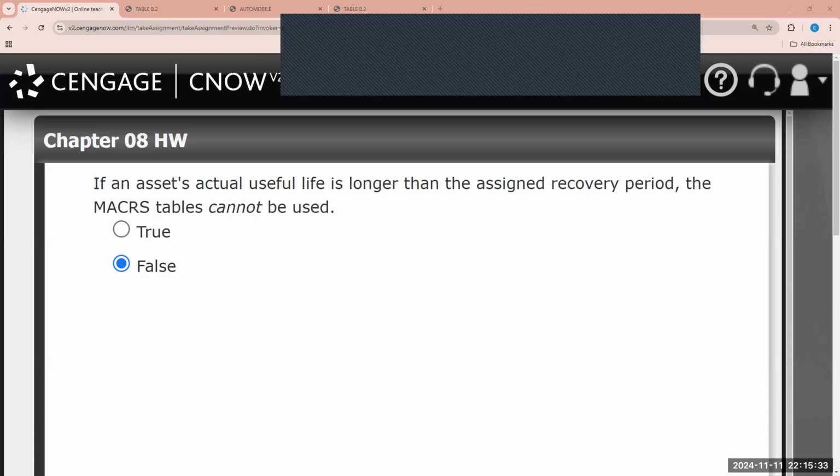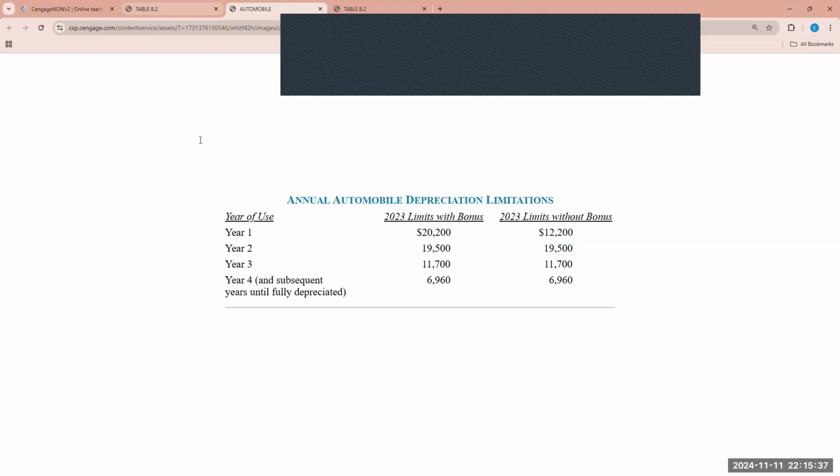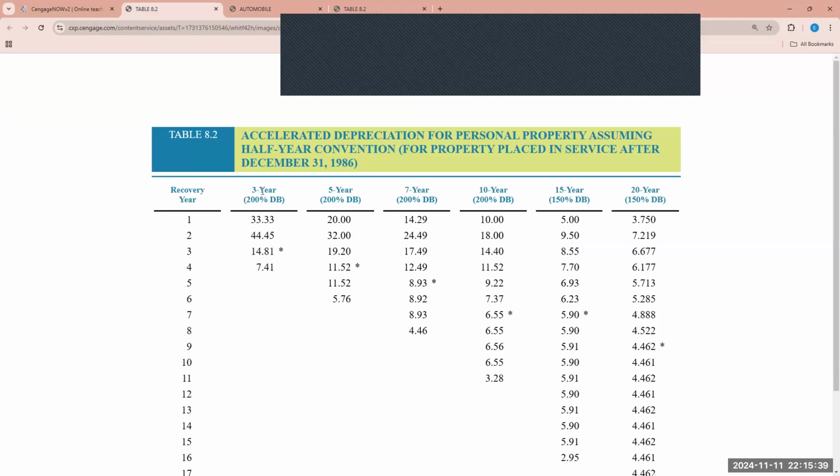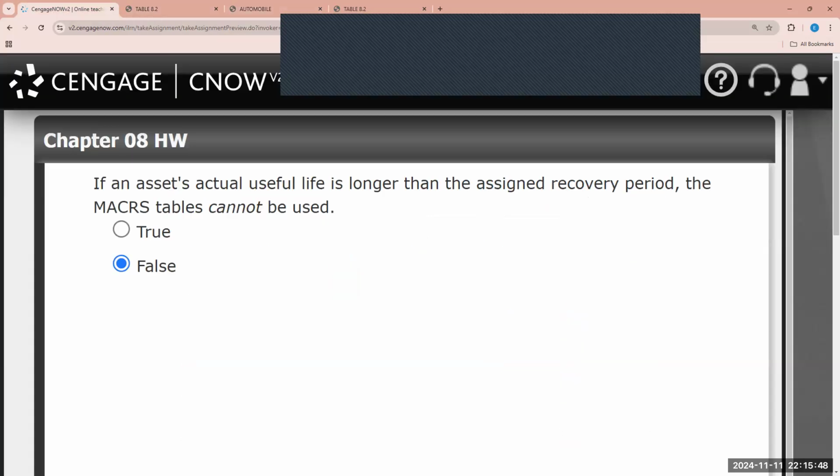Just note that after year 4, year 7, whatever year is going to be used for the property, if it's 3-year, 5-year, 7, 10, 15, 20, after the end of the period, it's fully depreciated, but the asset can still be used in the business. So that brings us to the end of our questions for Chapter 8, Depreciation and Sale of Business Property.